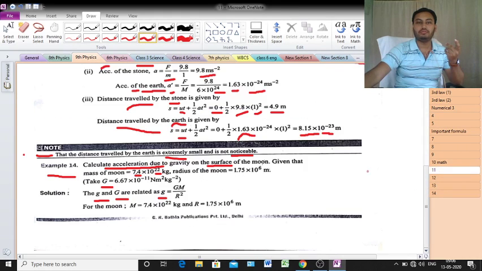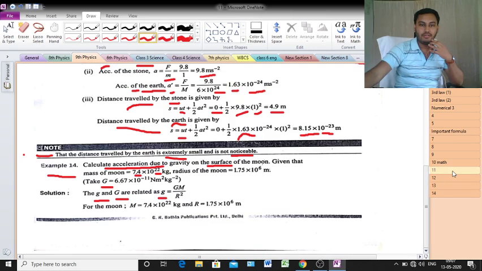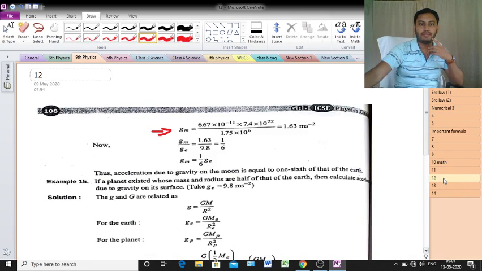Sorry, there was a little mistake. There will be a square because g equals GM by R square.